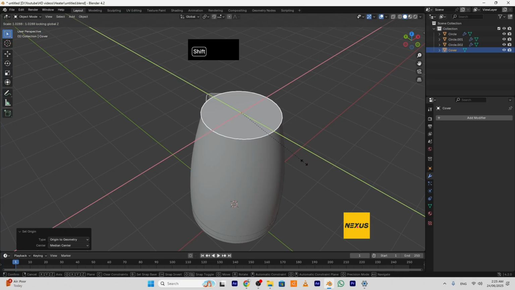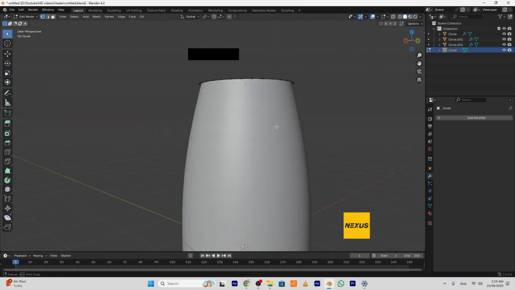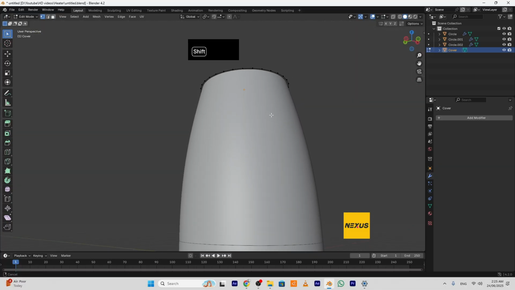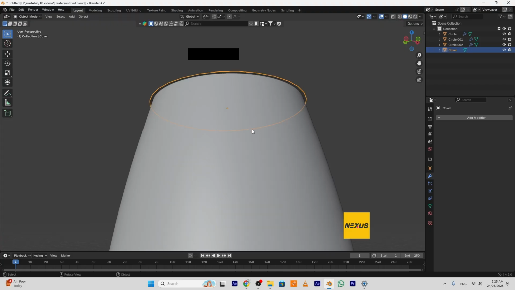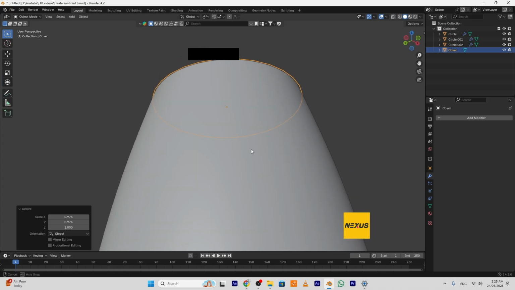A little bit, not too much. Go to edit mode. I think we have to scale it again because it's too big. Scale it again along X and Y axis. Okay, I think this is enough.